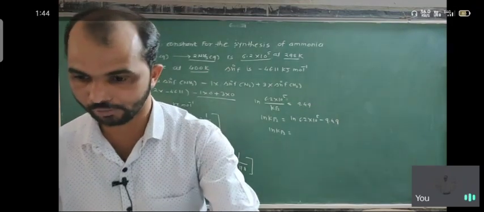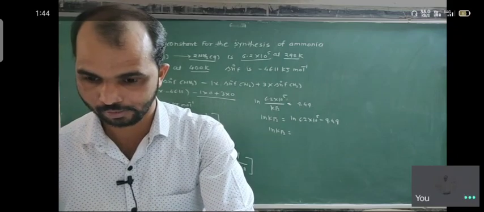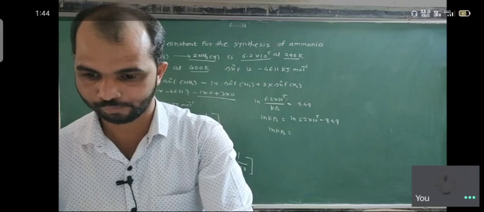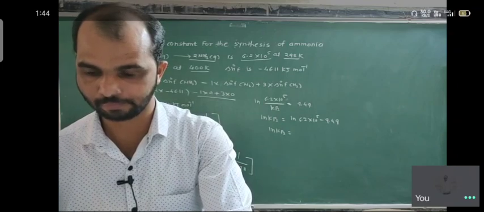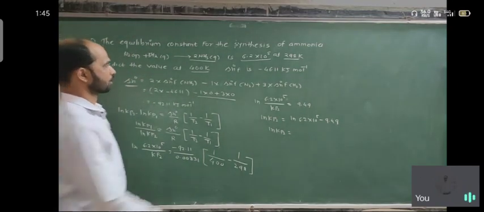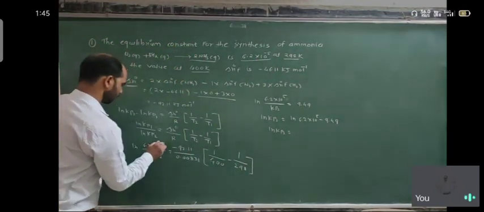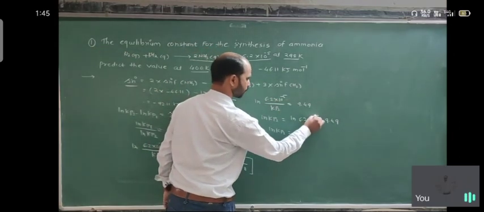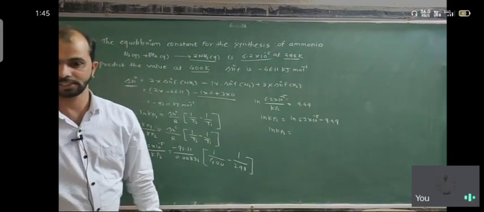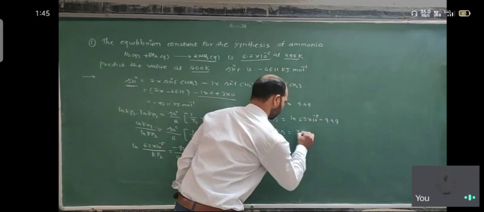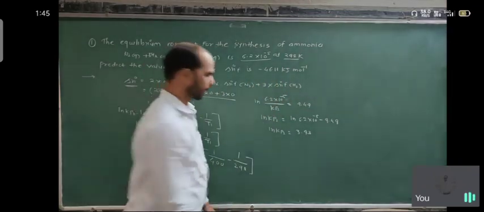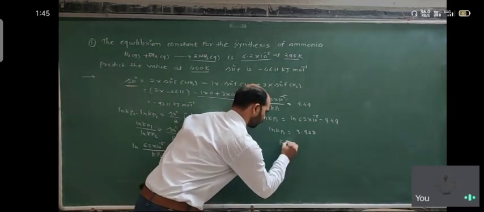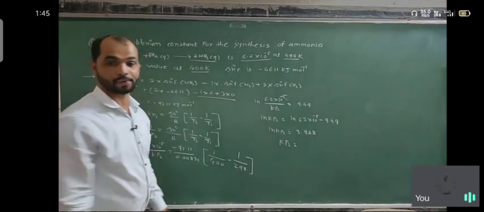Just a minute, the value given here has a minus sign, so you just make a change here: 10 raised to minus 5. When we solve it, the answer is 3.93, sorry, 93.88. So Kp2 is equal to 51.41.